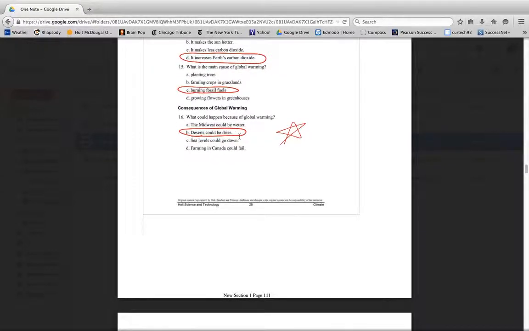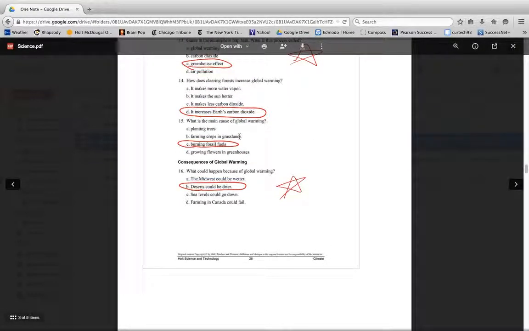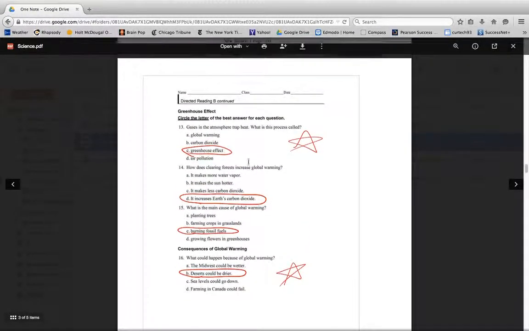Consequences: deserts could be drier, so a change in the climate. Okay, make any corrections you need to that DR.